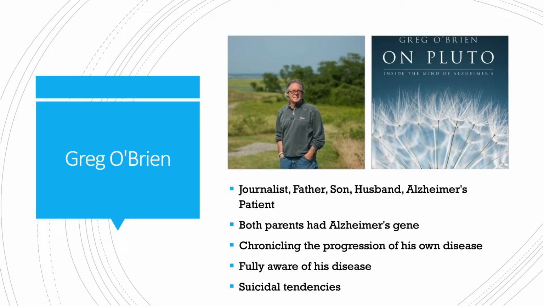This then leads us to Greg O'Brien's case, which is actually quite the opposite of a patient with anosognosia, because Greg O'Brien was fully aware of his disease, and this could either be due to his familiarity with the disease, since both of his parents had the gene. However, it could also be because of his book that he wrote, which is called On Pluto: Inside the Mind of Alzheimer's. It's actually the first book written by an investigative reporter embedded inside the mind of a person with Alzheimer's, which is actually chronicling the progression of his own disease.